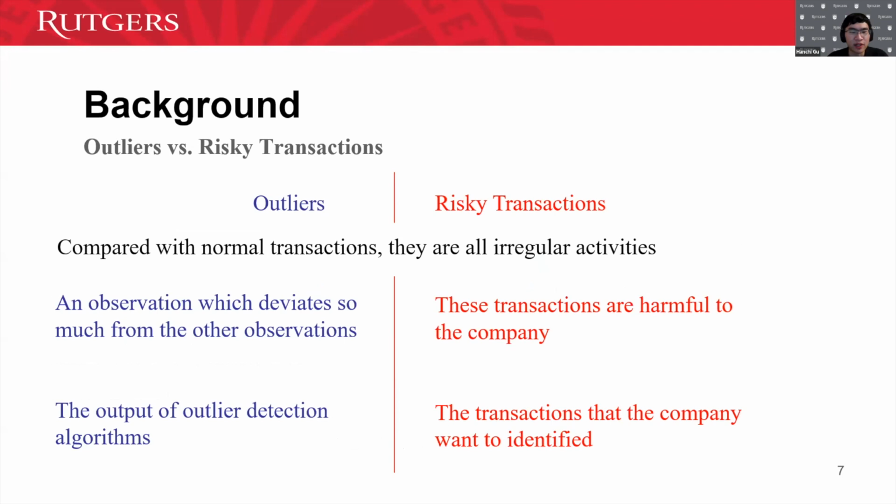Outliers are the observations which deviate so much from other observations, and those are the output of the outlier detection algorithm. And what is a risky transaction? Risky transactions are transactions that are harmful to the company, and those are the transactions that the company wants to identify. Of course, compared with normal transactions, they are all irregular activities. However, we should know that outliers contain high-risk, risky transactions, but they also contain safe but abnormal transactions.